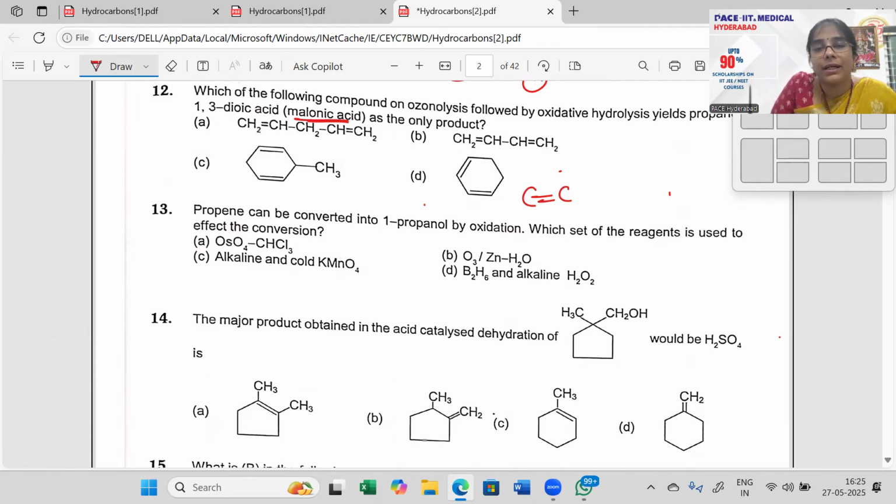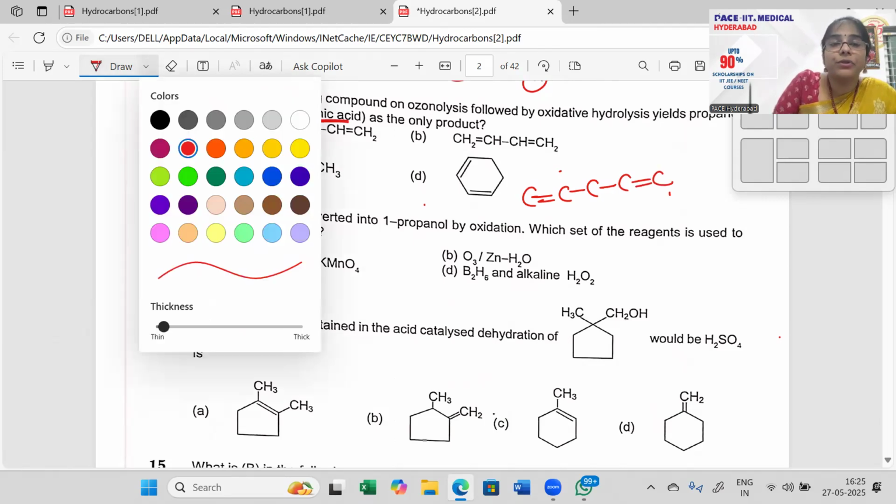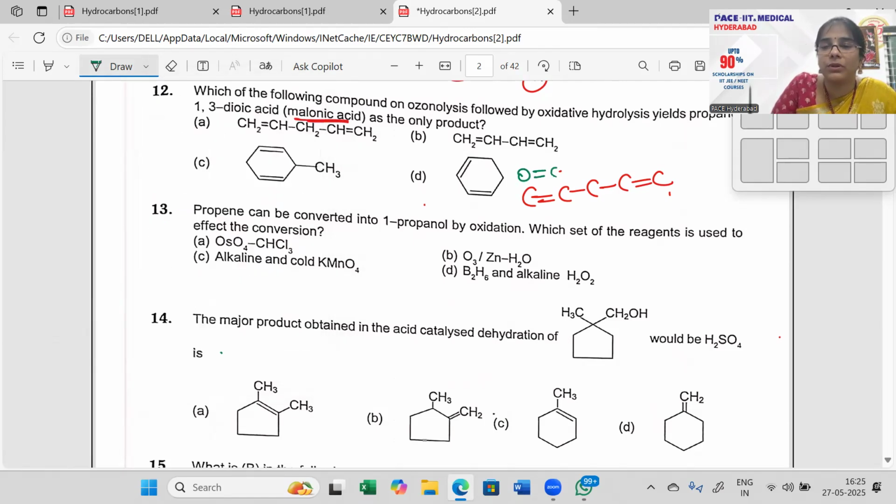Carbon, double bonded carbon, single bond carbon, and double bond carbon. So when I have to go with oxidation here, like ozonolysis, double bond O, break it down, double bond O, break it down, right? So now what is happening here? We are getting a C double bond O here, C double bond O here, likewise here, likewise here. This is a CHO group, CHO. This breaks down, and then I am just left with this.